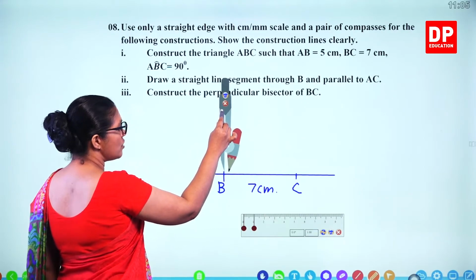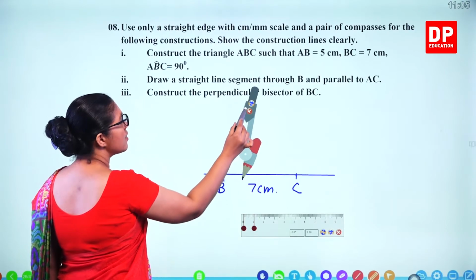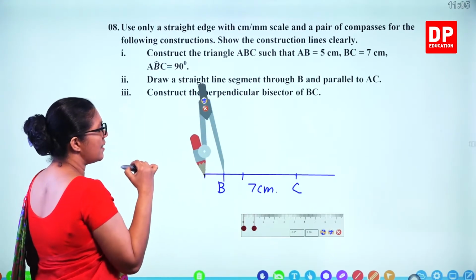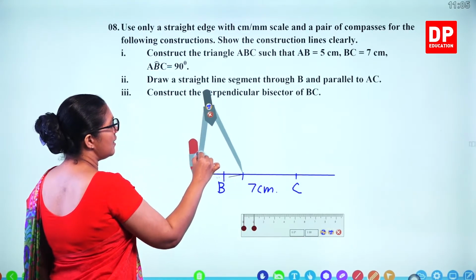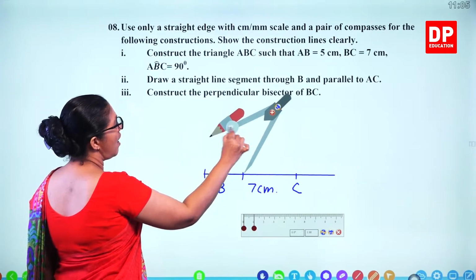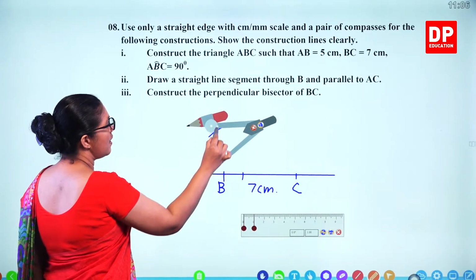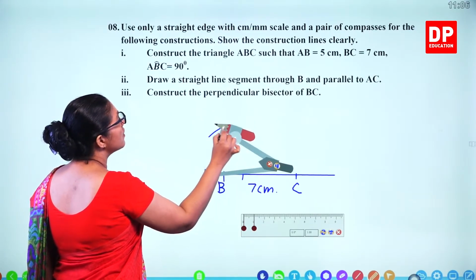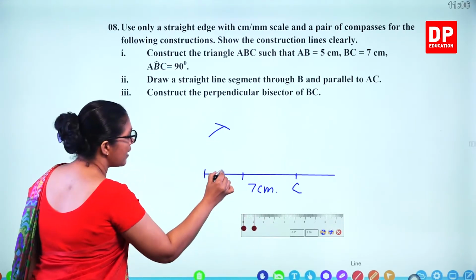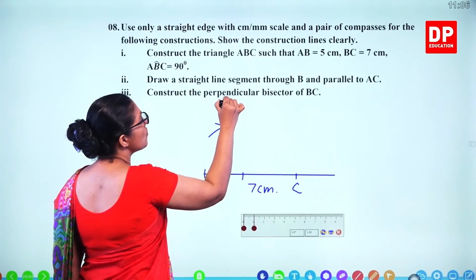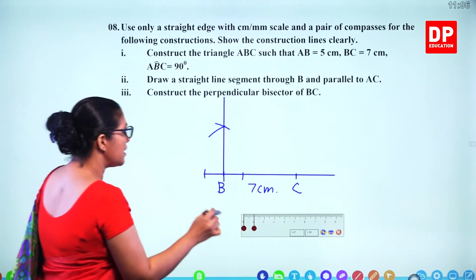Using the compass. You take a certain, smaller distance, and then you can draw an arc to this side, an arc to this side. And then what you do? You take a longer distance, and then you can draw an arc above. And here also you can keep the compass here and draw the other arc. So we get the intersecting point. So we can connect this point with this one. That's 90 degrees.